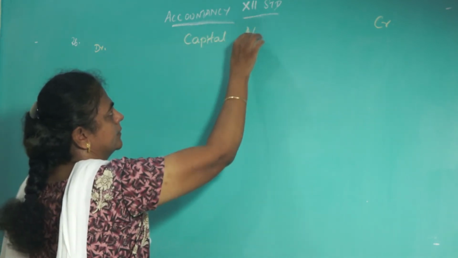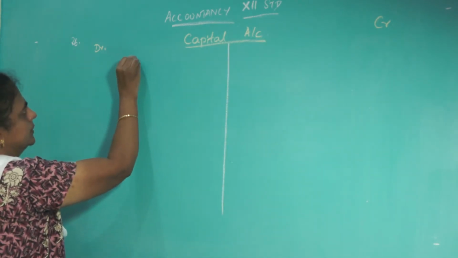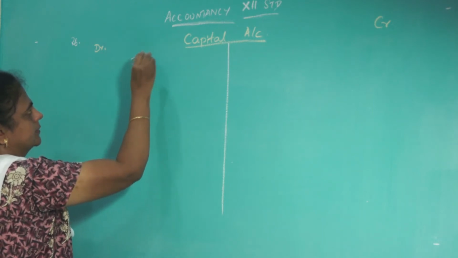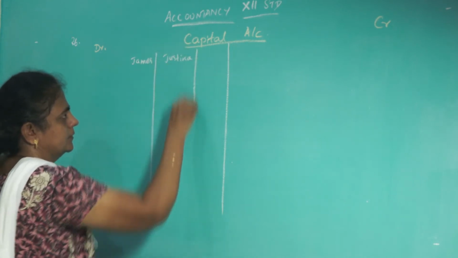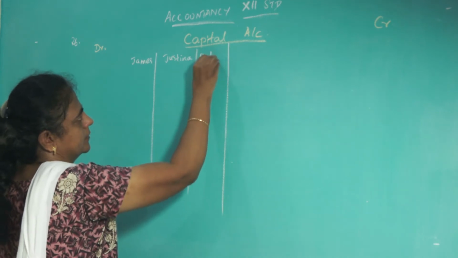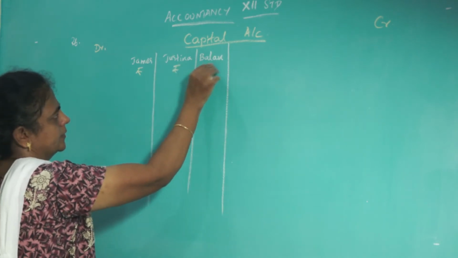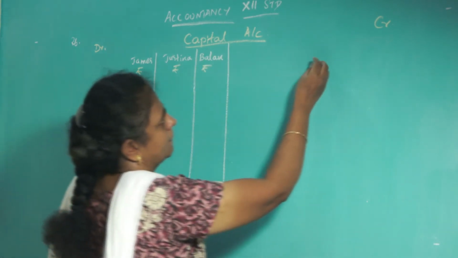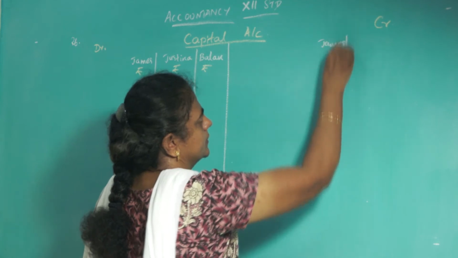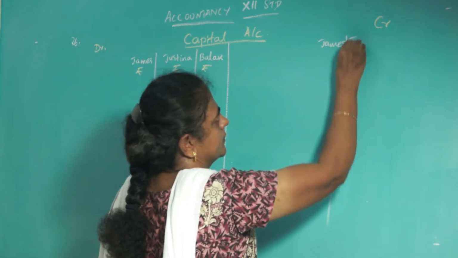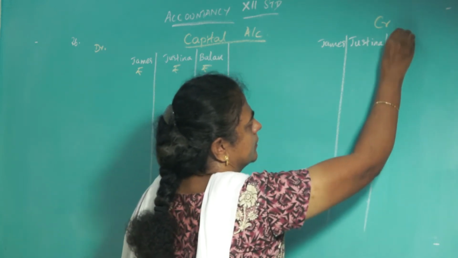Capital account. Three partners' names you have to write: James, Justina, Balan. Three partners are there. Rupees. So here also you write James, Justina, Balan.